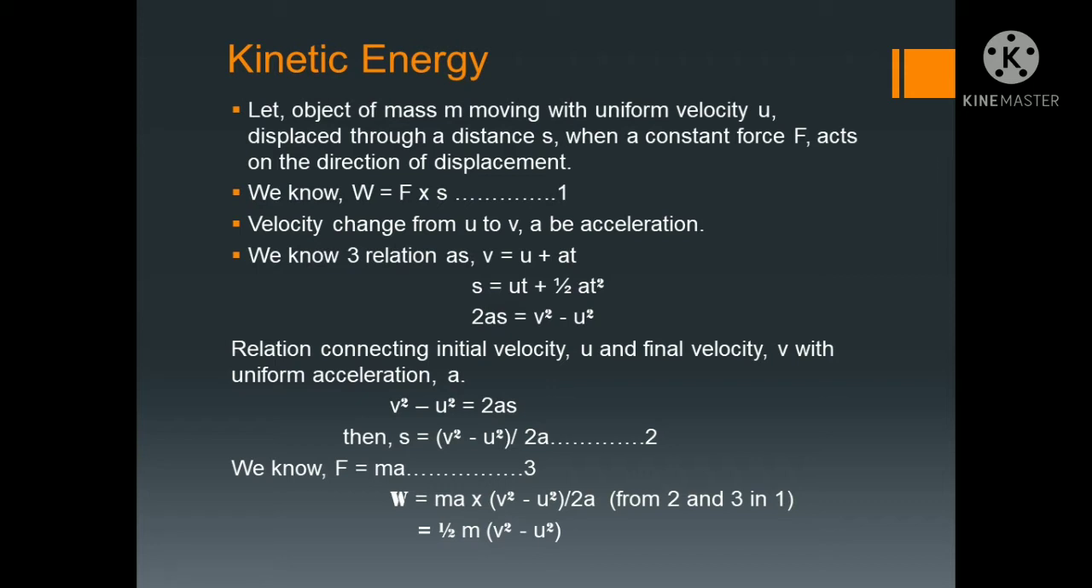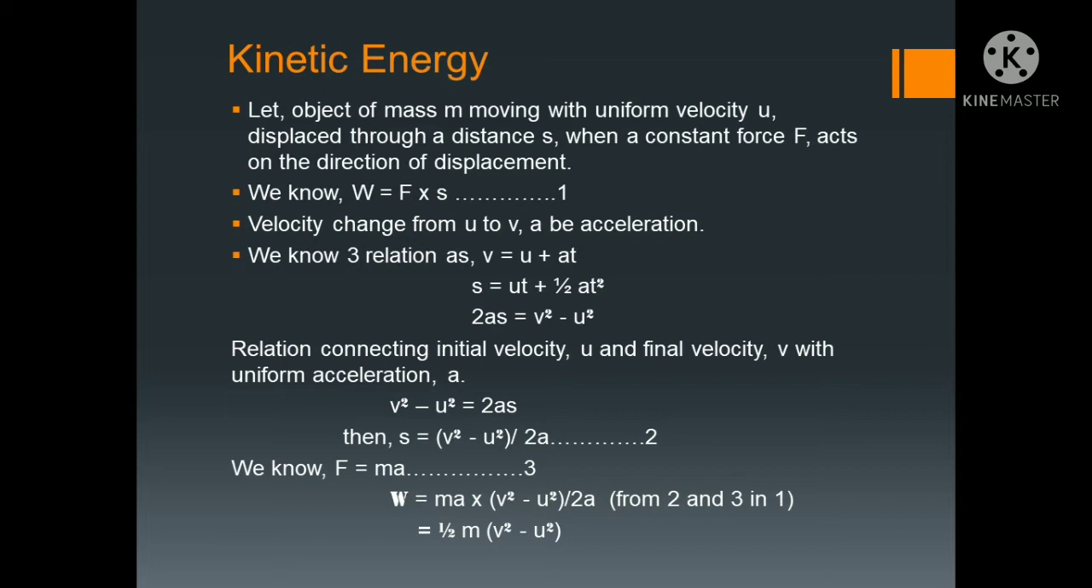Now from the third equation we take v square minus u square equal to twice as. Then s will be v square minus u square divided by twice a. That is the second equation. Now we know that F is equal to ma, force is equal to mass into acceleration. That is the third equation. So we have three equations. First, W is equal to F into S. Second, s equal to v square minus u square by twice a. And F is equal to ma, that is 3.